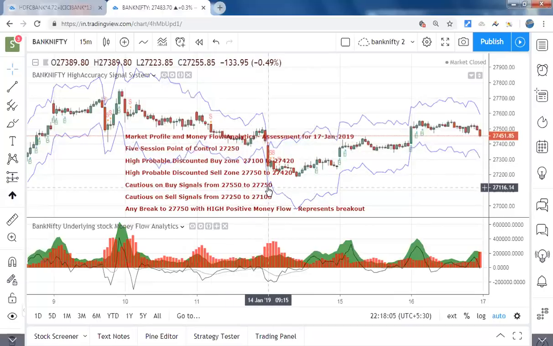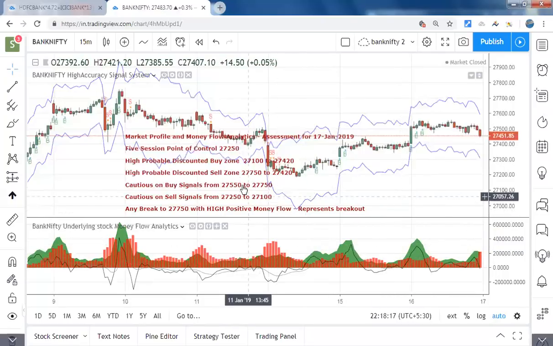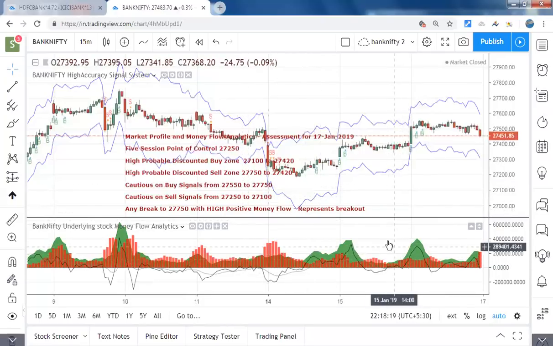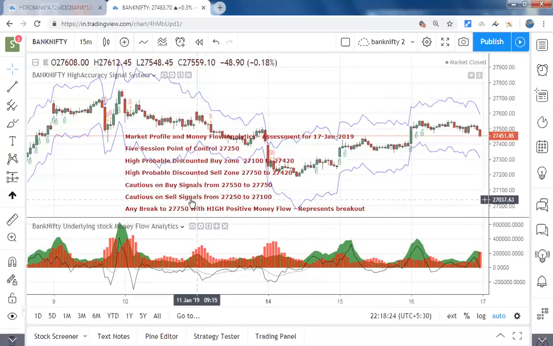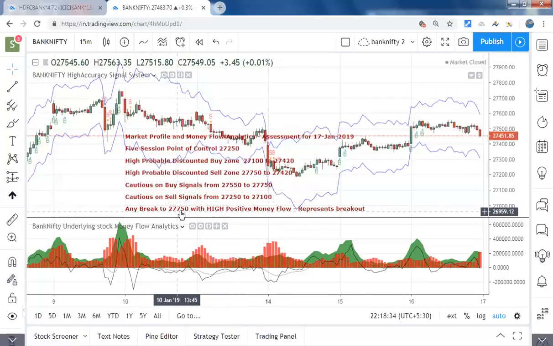So cautious on buy signals. While I'm reiterating this point, when you get a buy signal in this zone, you should see a good, very high volume. At least the volume should also be increased along with that. Then only you can go ahead and trade that buy signal. Cautious on sell signals from 27,400 and 250, 27,100. Still this holds good. Any break to 27,750 with high positive, really the volume should be very high.